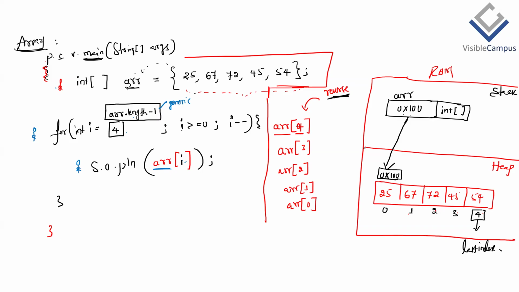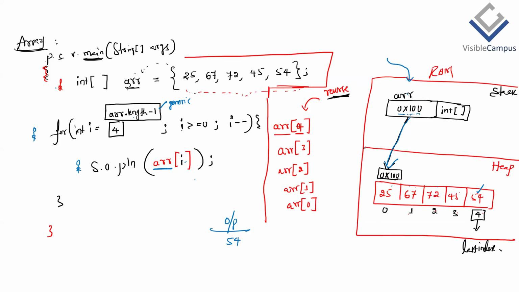So JVM has to access the data from memory. First, JVM goes to the stack memory because JVM knows it's a local variable. ARR is a local variable, JVM knows. Then when JVM tries to fetch this value, it is not a value, it is some address. Based on this address, JVM goes to that location. And this location has some indexes. So from 0, then 1, then second, third, fourth, then it picks this value 54, and it gives the output as the first value 54.